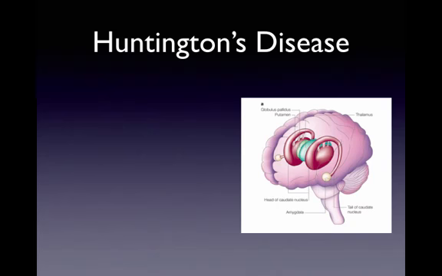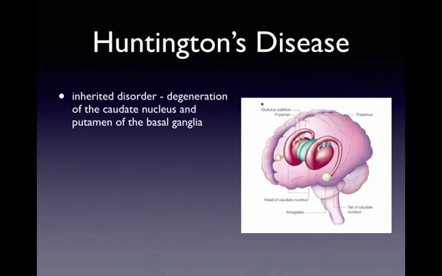Huntington's disease is another disease that involves the basal ganglia. Huntington's disease is an inherited disorder in which the caudate nucleus and the putamen of the basal ganglia degenerate. This inherited disorder is a result of a dominant gene, so all you need is one gene to develop this disease. And that one dominant gene produces a defect in the encoding of Huntington protein, which is a protein that is common for all humans. And the defect in the encoding of that Huntington is what causes the breakdown of the basal ganglia.